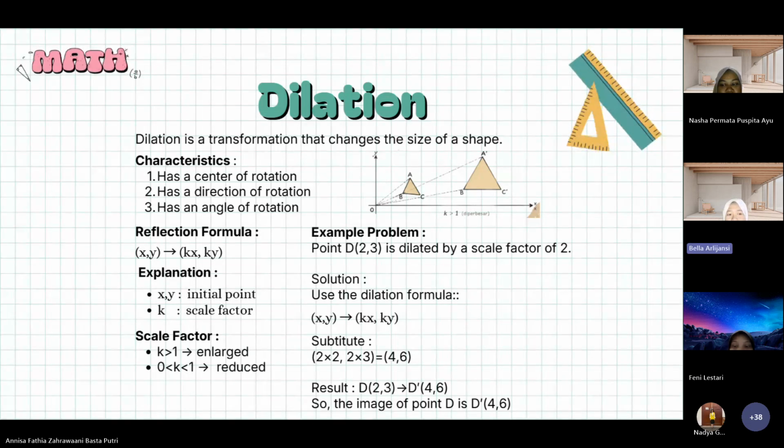Dilatation is a transformation that changes the size of a shape using a scale factor. If the scale factor is greater than 1, the shape becomes larger. If it's less than 1, the shape becomes smaller.